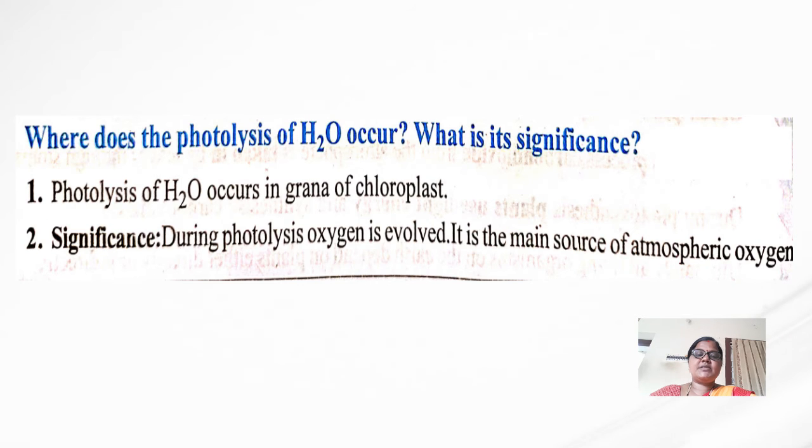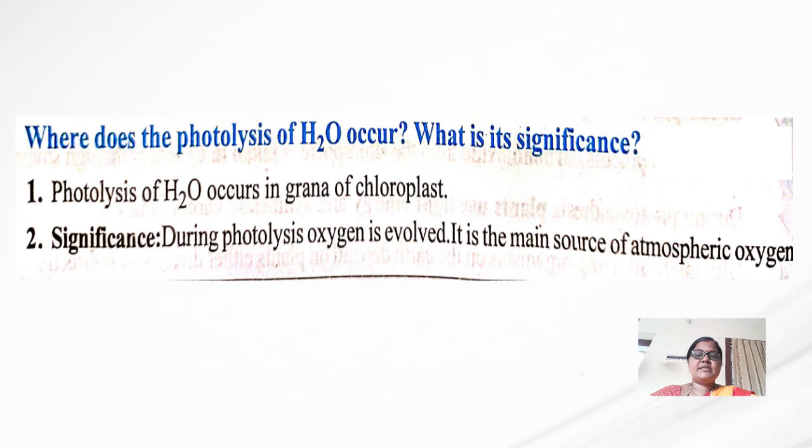And next question is: where does the photolysis of water occur and what is its significance? The photolysis of water occurs in the grana of the chloroplast.